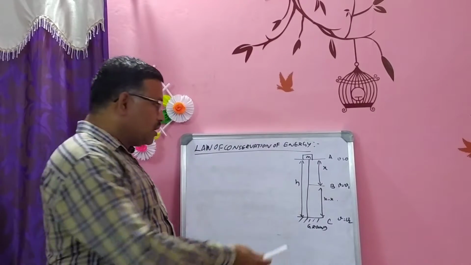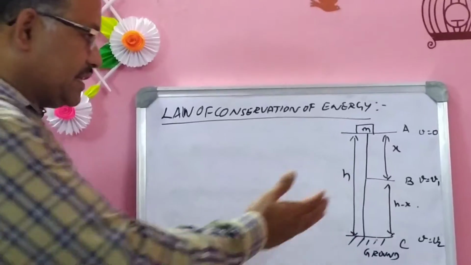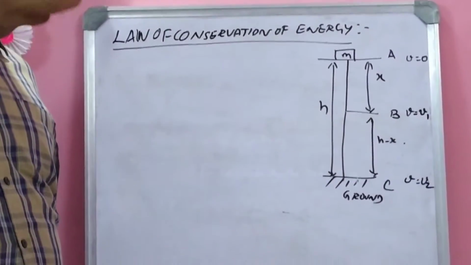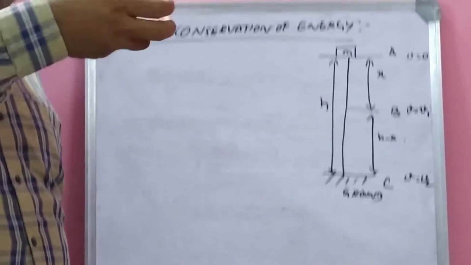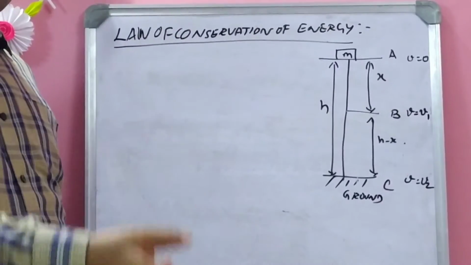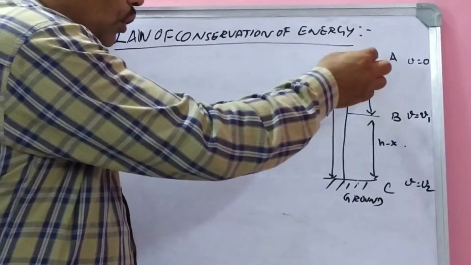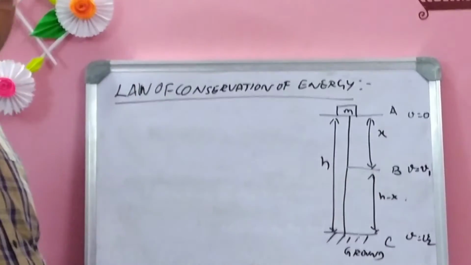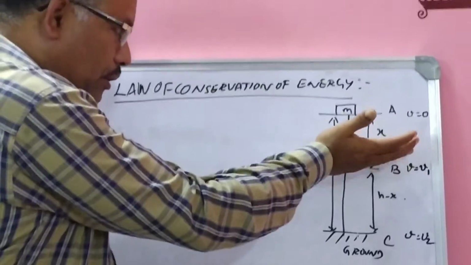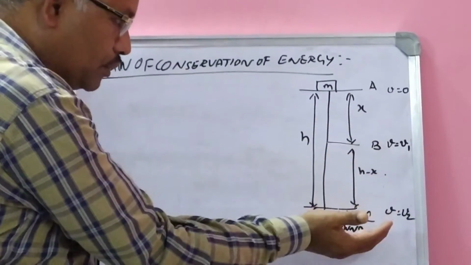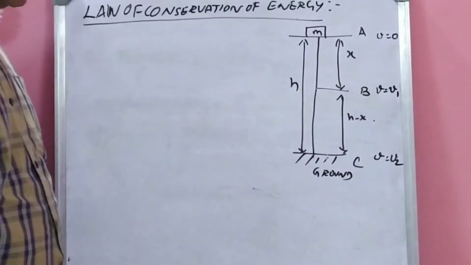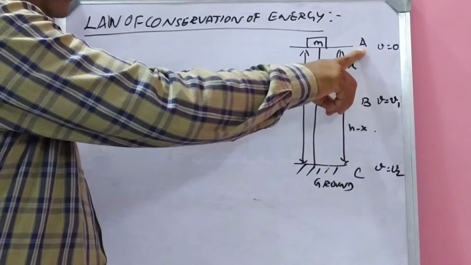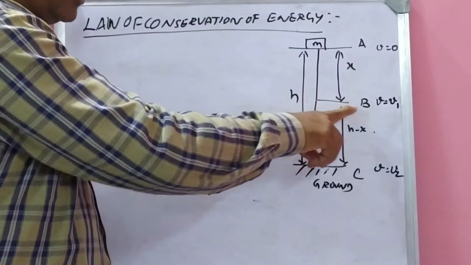Suppose a body of mass m is at a height h. So I am standing on top of the building. I am carrying a mass m and allowing the mass to fall freely to the ground from a height h. So when the body is at rest, the velocity is 0. So it comes down because of the gravity and it touches the ground. So in the middle you consider a point B. So top point we can assume A. In the middle point we will assume B.